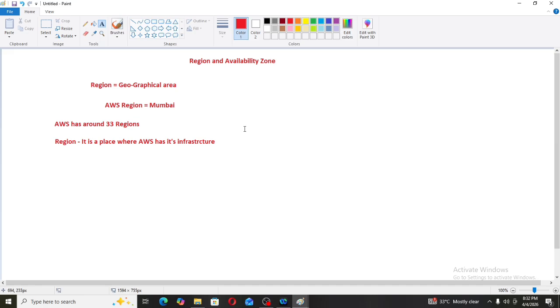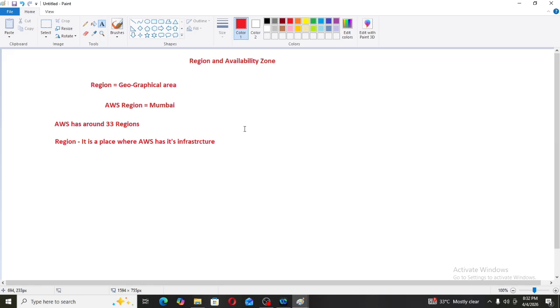Now what does a region contain? A region contains data centers. Let's assume Mumbai is a region, and it has multiple data centers. Why does a region contain multiple data centers? Because, for example, if one data center crashes, another data center should be there for backup. That's why a region contains multiple data centers.